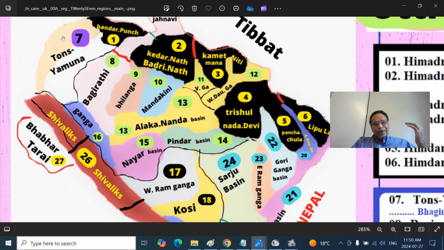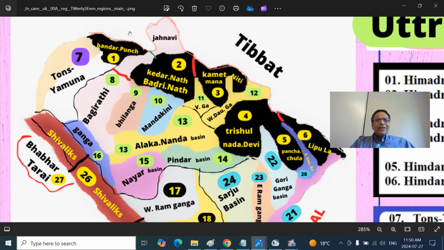We have the Tons, which is a major tributary of Mata Yamuna. In fact, at a particular stage before it joins at Kalsi, it dumps more water than the Yamuna itself. So Tons and Yamuna, these are the valleys and basin regions. And excuse me, this is the Bhagirathi basin here. Upstream is valley. Further upstream is called Jahnavi Valley.